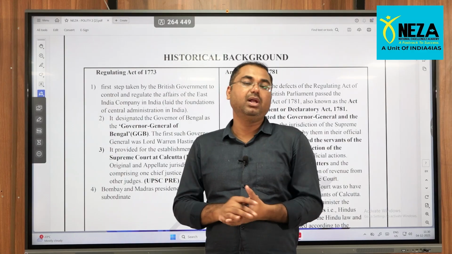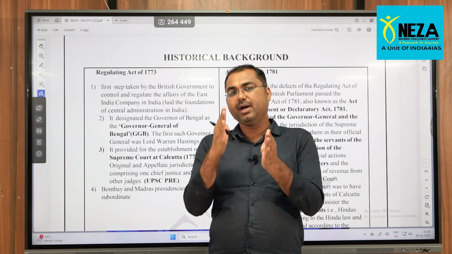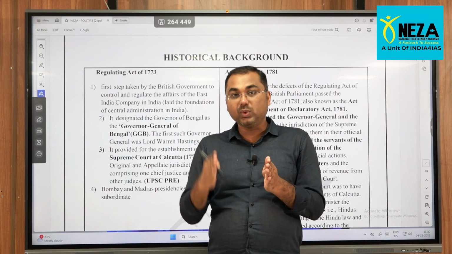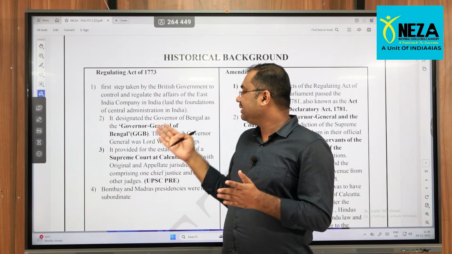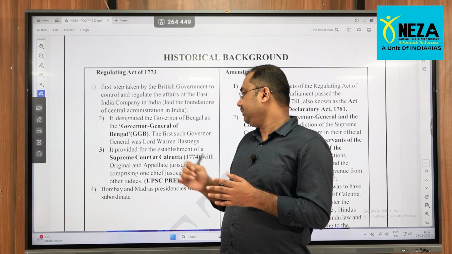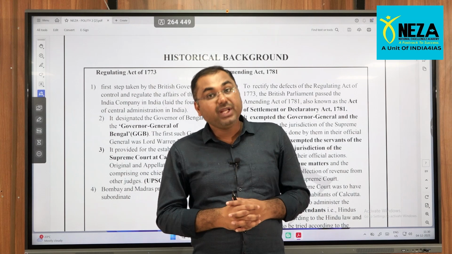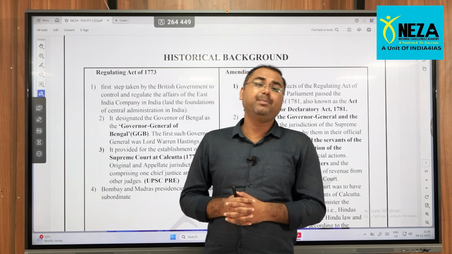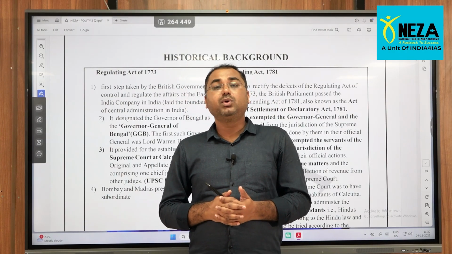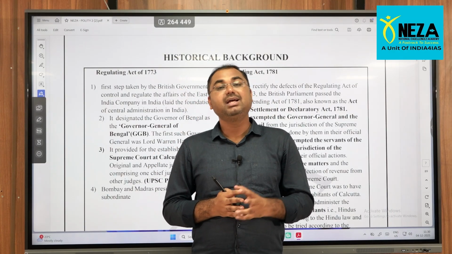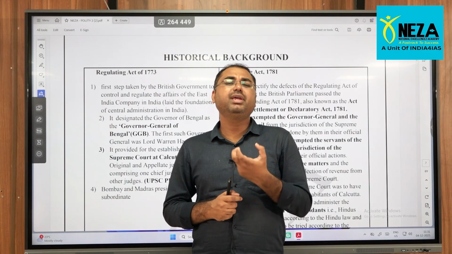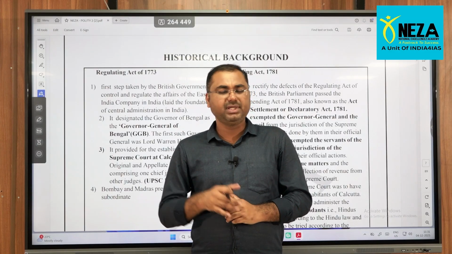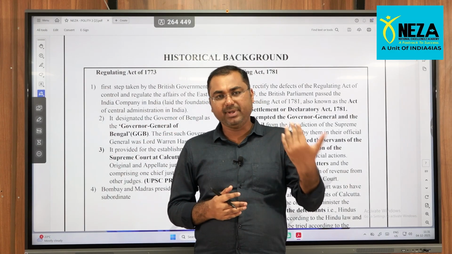The Governor of Bengal. So the designation changed, and very naturally more power comes with more responsibility. Here the designation changed, the role changed, the responsibility changed. What was the second aspect? The establishment of the Supreme Court of Calcutta. Now what we see today, the capital of India is New Delhi. Earlier, during the time of the Britishers, Calcutta was their capital, which was the leading province at that time. Due to some political calculations and all, the capital was shifted from Calcutta back to Delhi.